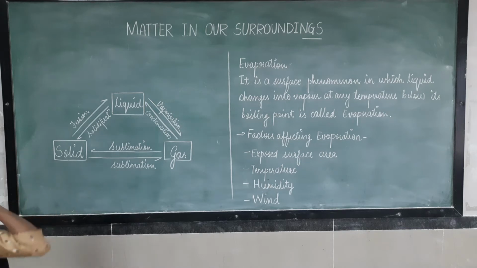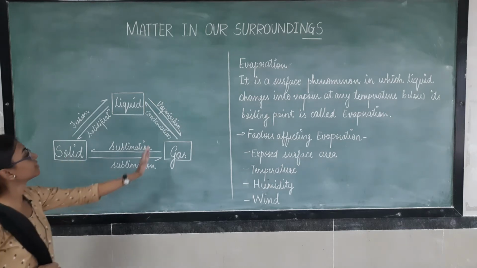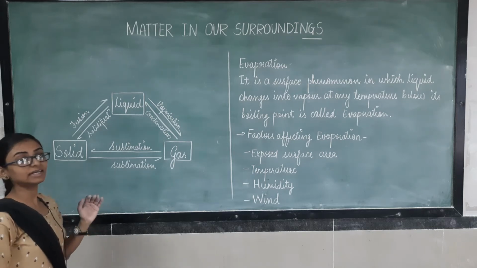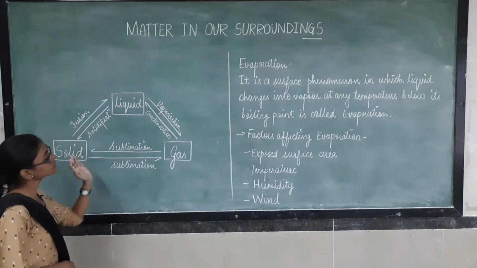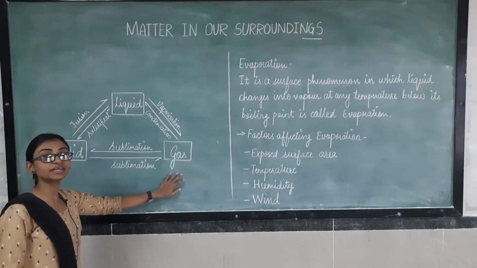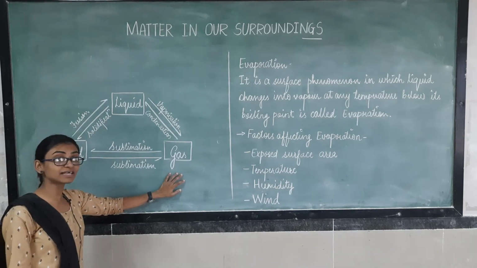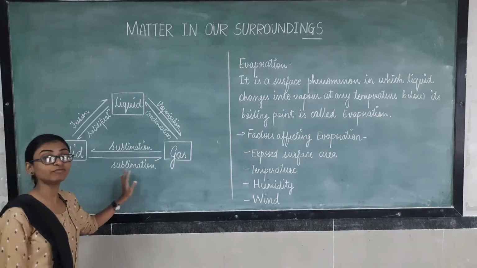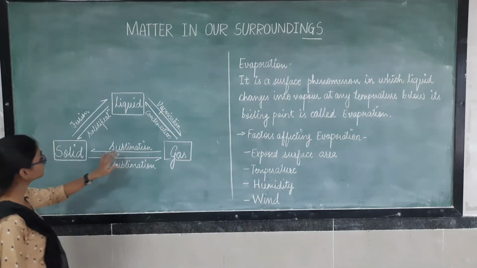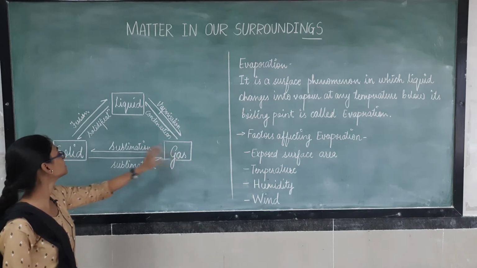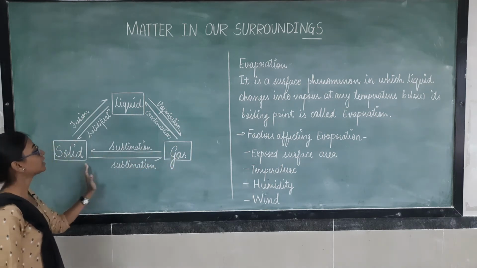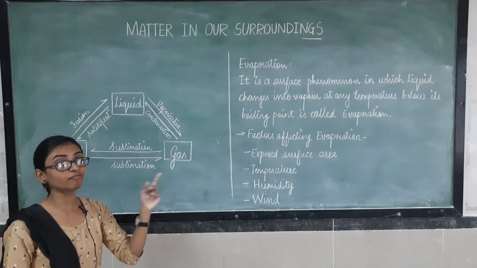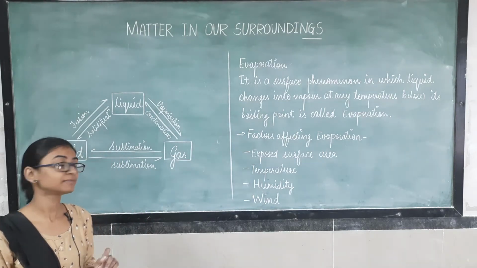Okay, now see here. In a reversible manner also we can change the state of matter. How? Let's see. This solid is again getting converted into gaseous state. By which process? We have learned this. By the process of sublimation only. Here also, by the process of sublimation, gas is getting converted into solid and solid is getting converted into gas. We have seen the example of ammonium chloride, right?